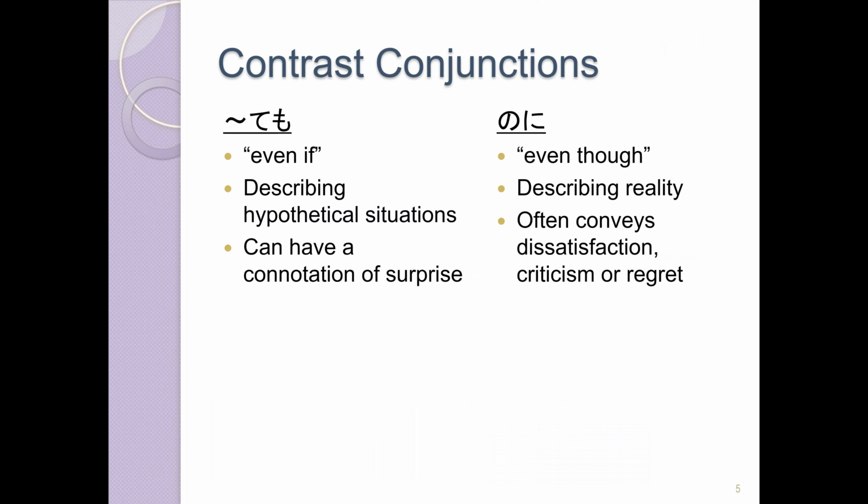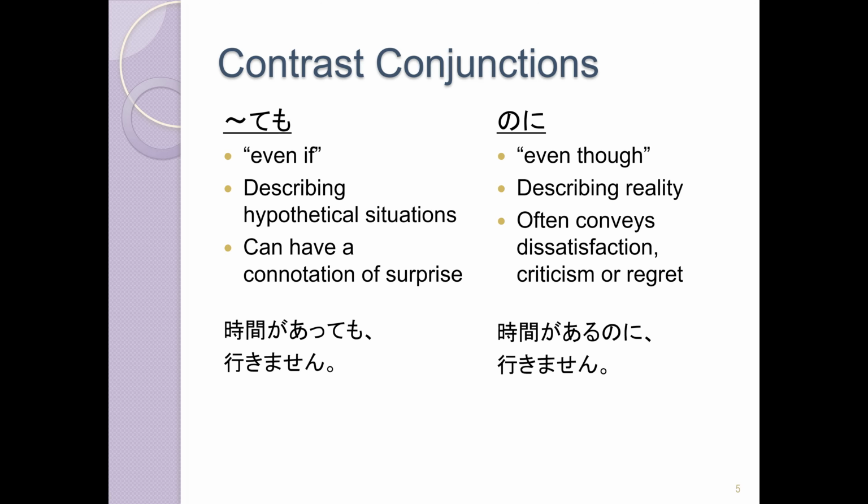Whereas のに means even though. So the nuance in English is actually a little bit different between even if and even though. And it's the same in Japanese. So のに is even though. You are just, in this case, describing something that really is happening. So ても is about a hypothetical. It's something that might not even happen. But のに is something that has already happened or will happen for sure. It's reality. のに also usually shows your sense of dissatisfaction or criticism or regret. ても doesn't really have that feeling.